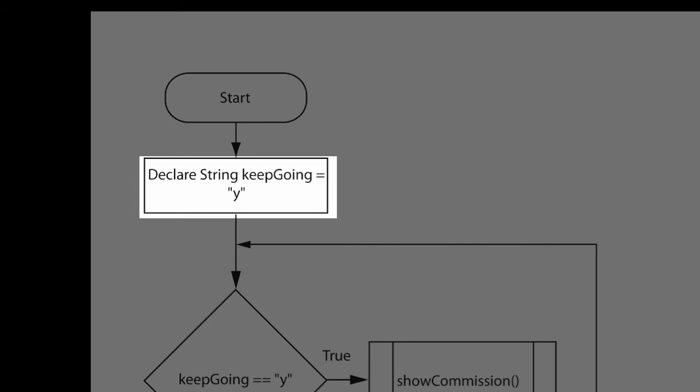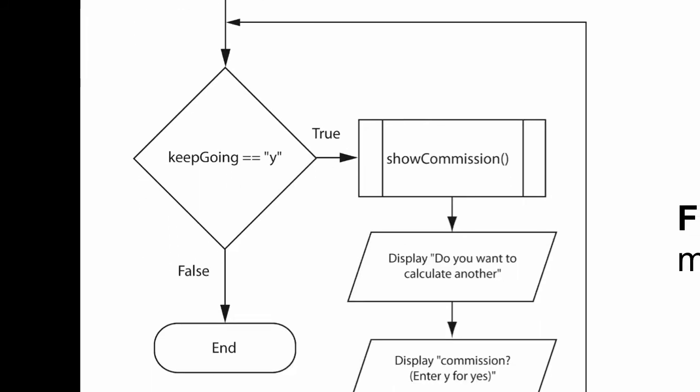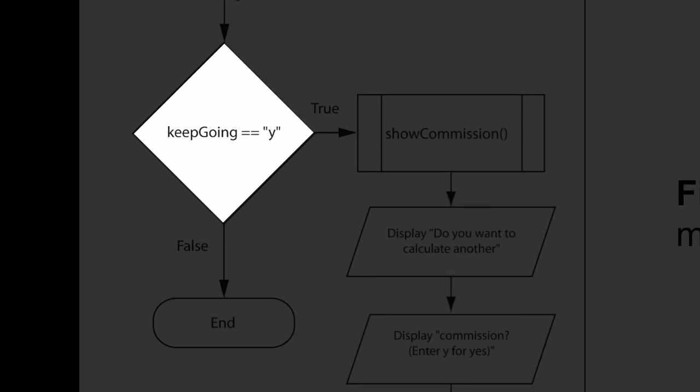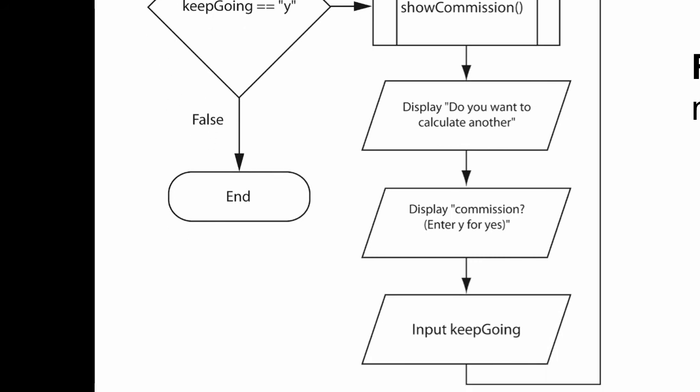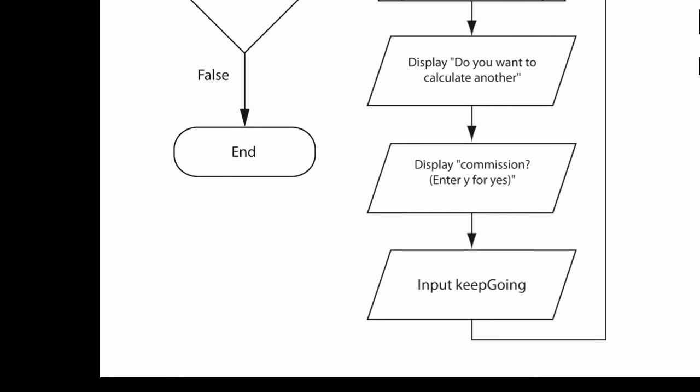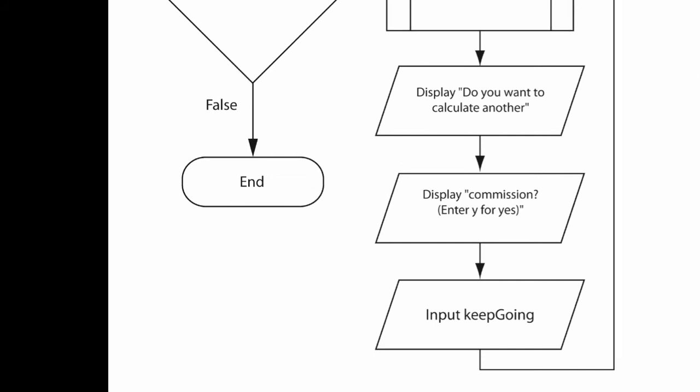All right, so we then come down and we say if, and there's that diamond that we were talking about, if keep going is identical to y, those two equals signs say is identical to, then we're going to run a little module called show commission, and then it's going to display, do you want to calculate another? Display commission, and then it's going to say enter y for yes. Then it'll take what we enter, like a y, and input that into the keep going variable.